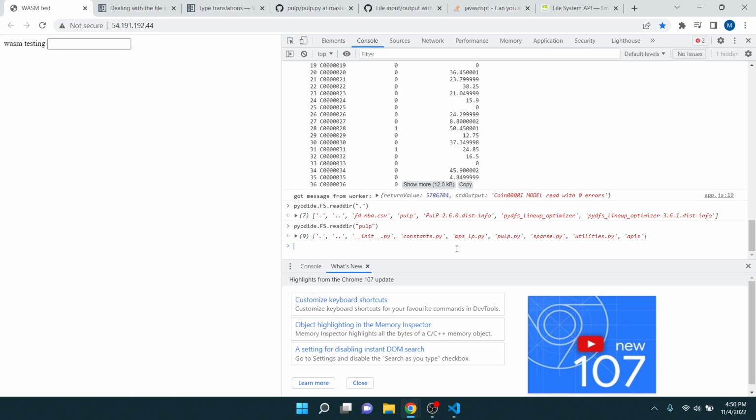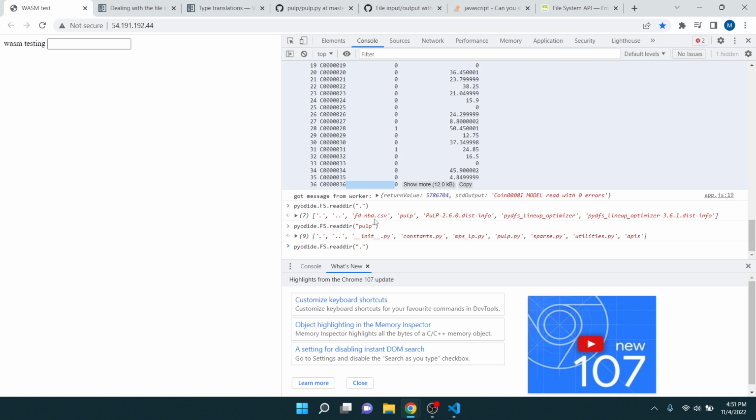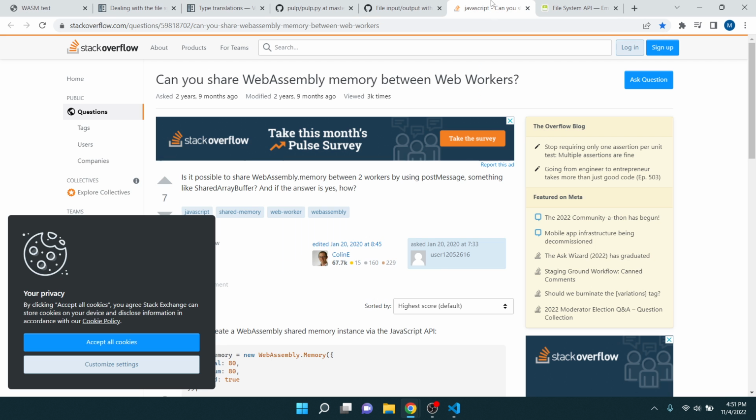Oh, okay, so those are the Python files. Right, okay, cool. So that's the Python code that runs. It's done for us by Pyodide, I believe, when we import it. So all that's left is, I mean, these are just those libraries, and then the one that we created in JavaScript for the CSV. So yeah, you can see it's not in there. So it's not actually writing the file at all.